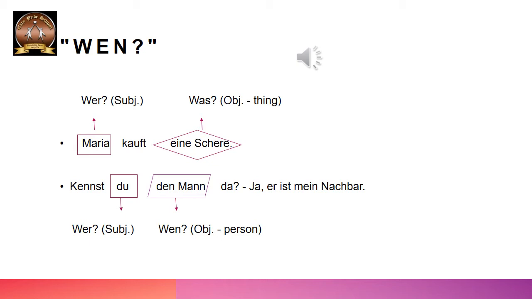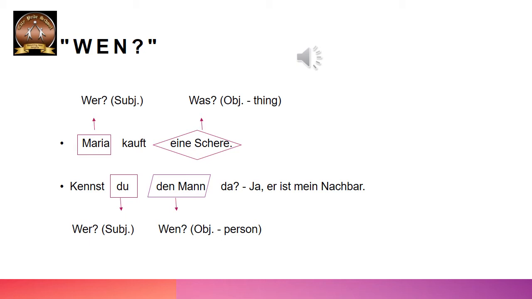So now let us deal with the second sentence. Kennst du den Mann da? Do you know the man there? Kennen means to know. Do you know the man there? Ja, ist mein Nachbar. Yes, he is my neighbor. So, first we will deal with the question over here. That is the main part. Kennst du den Mann da?